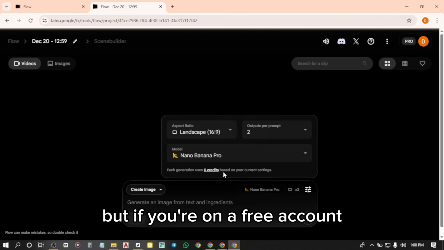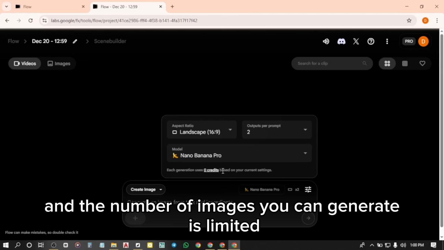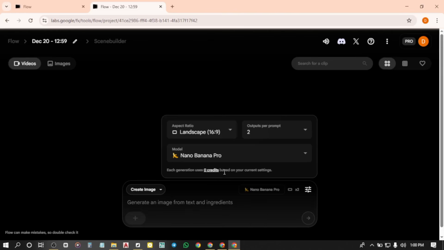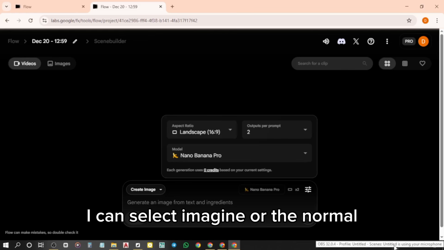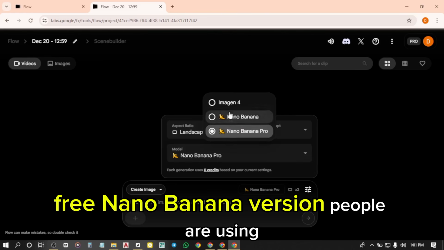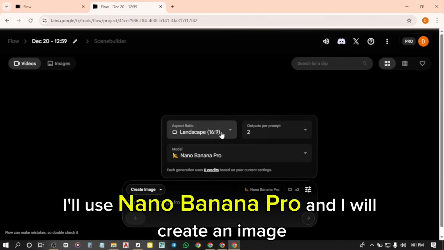But if you're on a free account, you can't use the Pro version. And the number of images you can generate is limited. So we're going to generate our image. I can select Imagine or the normal free Nano Banana version people are using. But because I gave the Pro account, I'll use Nano Banana Pro, and I will create an image.